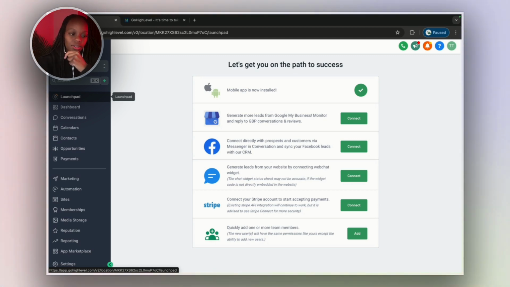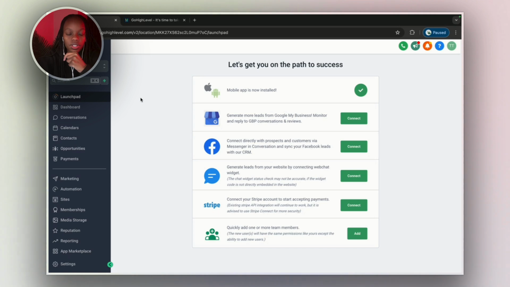At the top here, this will be the name of your account, and then we have a search button. So this is when you want to search anything, because you can have a bunch of things on here, like custom links. You can have a bunch of them, so this makes it easy for you to find whatever you're looking for if you're not sure where to get it. We have a launchpad, and I'm going to take you through everything here. So now we are on the launchpad tab.